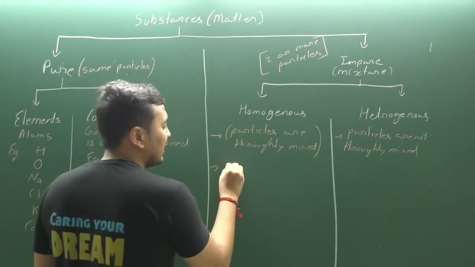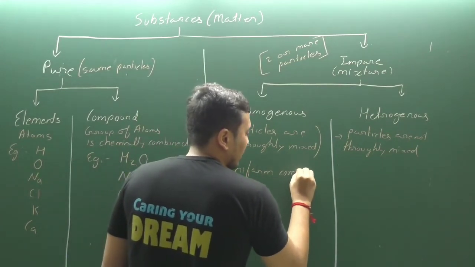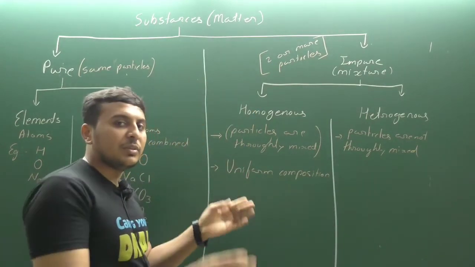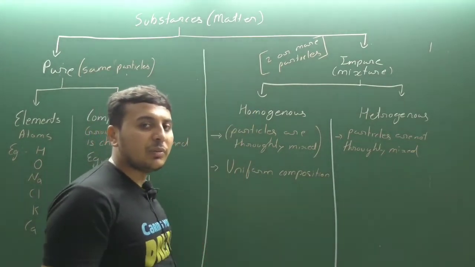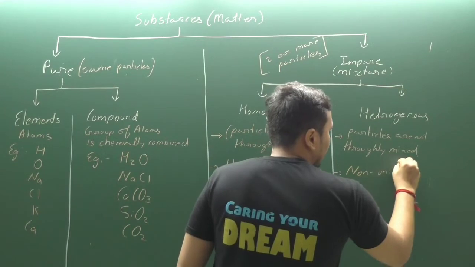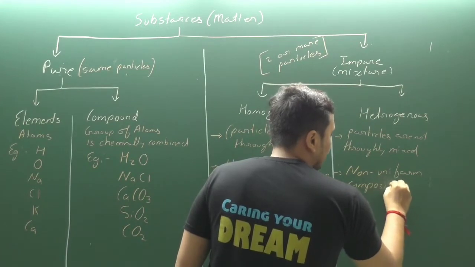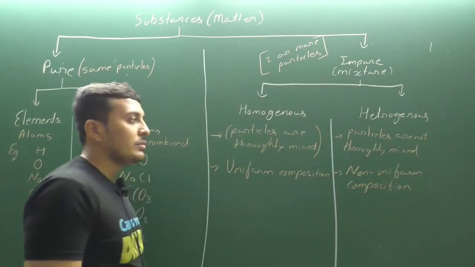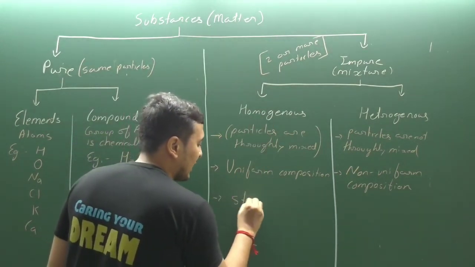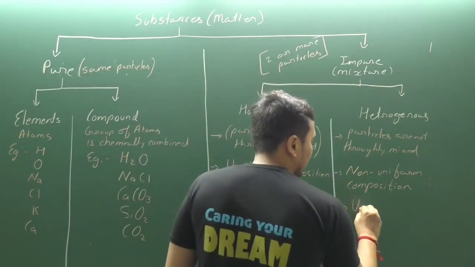If the particles are thoroughly mixed, it means we can say that it has a uniform composition. What do you mean by composition? It means they are well mixed. They have the same amount of solute in each and every same amount of solution. Here it is non-uniform composition. Clear? Most homogeneous mixtures are quite stable. Most heterogeneous mixtures are unstable.